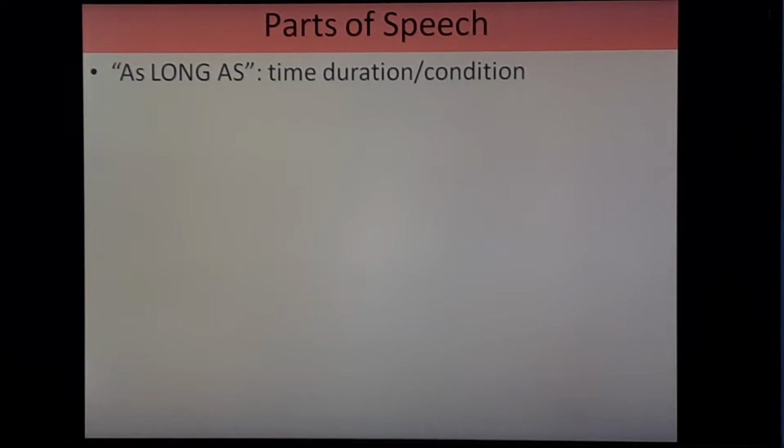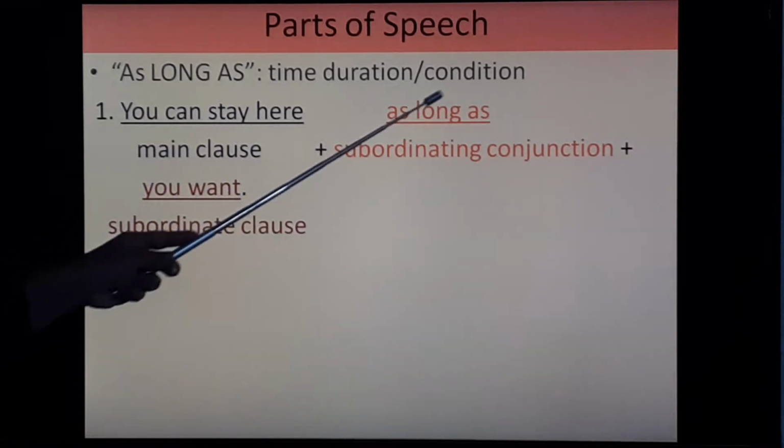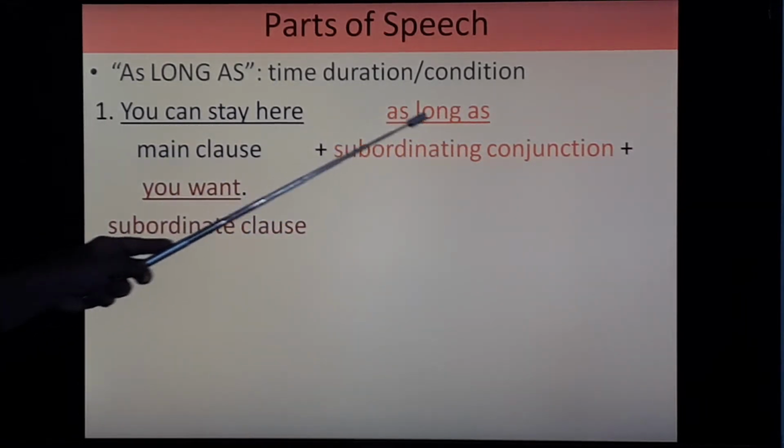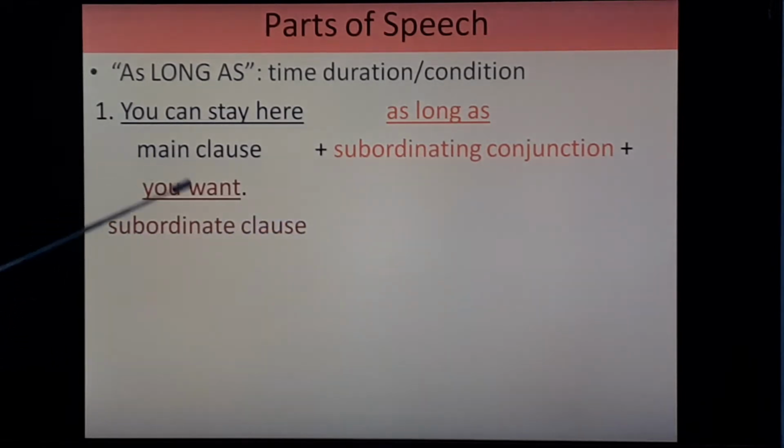First of all, we will see as long as. So here it means time duration, it shows condition. First, you can stay here as long as you want. So here, you can stay here, that is main clause, as long as. So here time duration is given, so this is subordinating conjunction, and you want, that is subordinate clause.